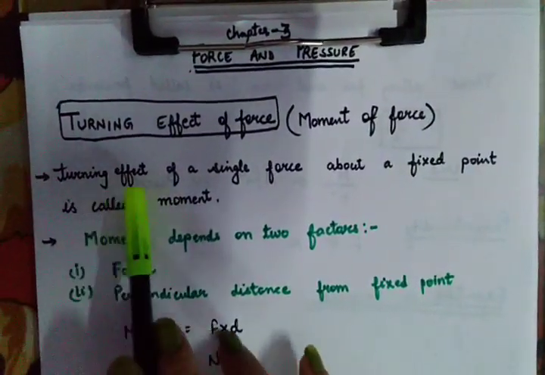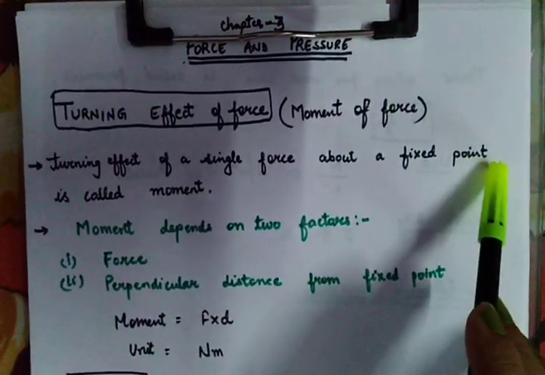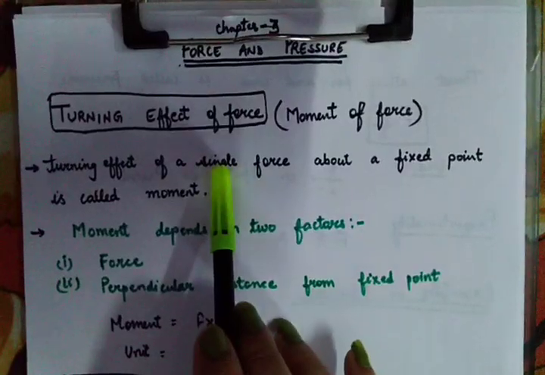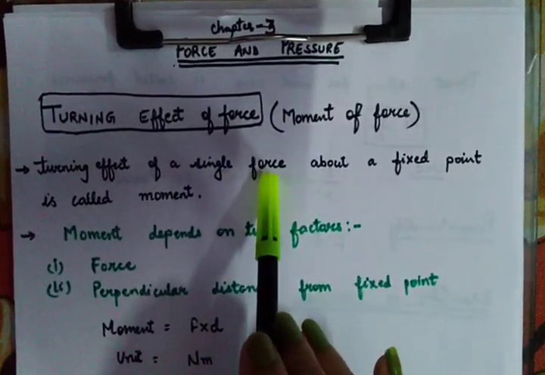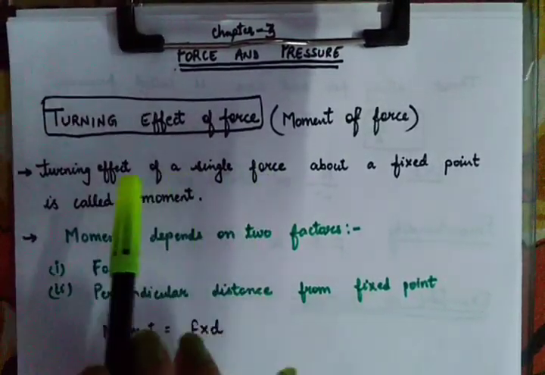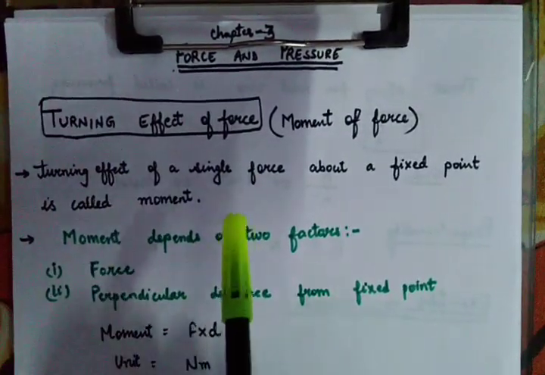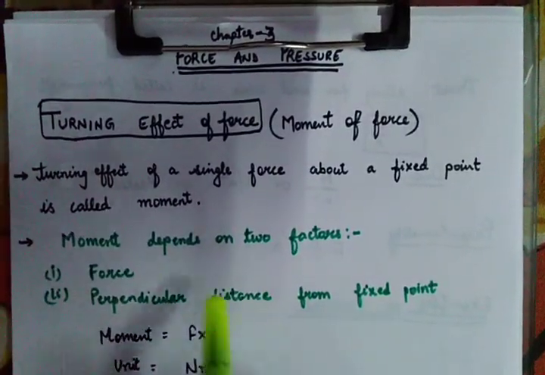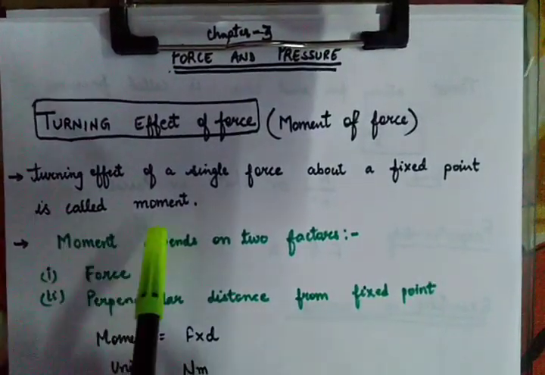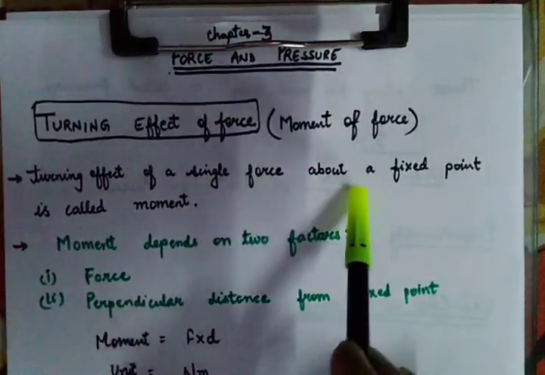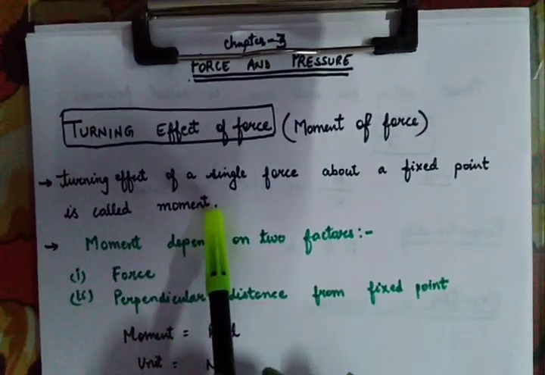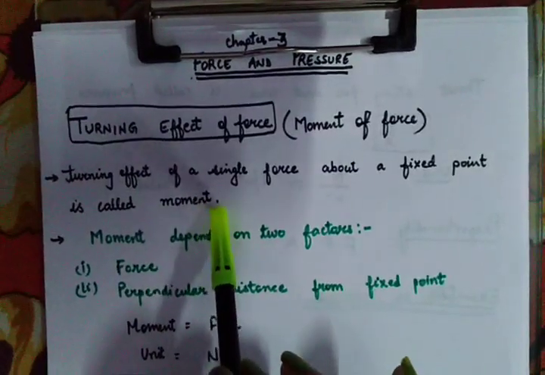Now see, turning effect of a single force about a fixed point. Your door is fixed at a point, obviously at the corner. You are applying a single force, that means at the handle where you are actually holding the door, there you are applying the force, and it is creating a turning effect. Your door, please notice it, is moving in a round motion. So this total action which is taking place is known as your moment. And how was it created? Because of the force applied.